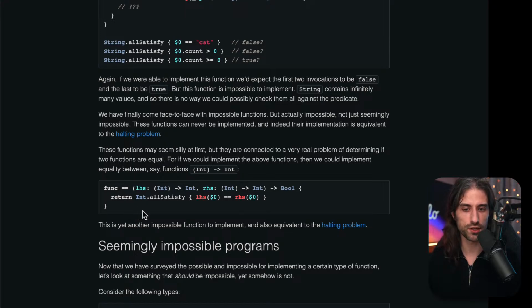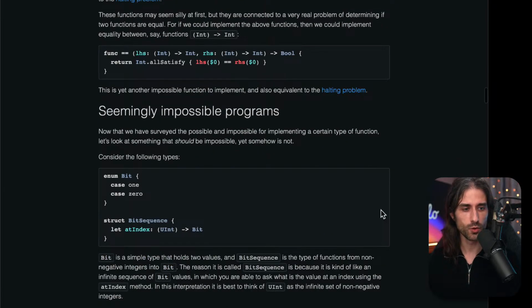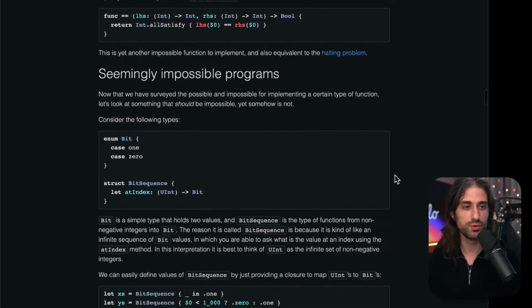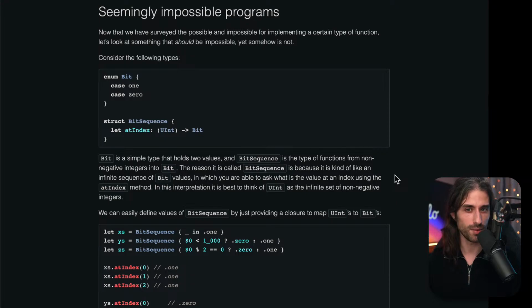And you would implement it quite naturally by doing int all satisfy, that when calling the function on the left-hand side with an integer, you do get the same result as when calling the function on the right-hand side with that same integer. This is yet another impossible function to implement, and also equivalent to the halting problem. So we've seen possible programs, we've seen impossible programs. Now let's go into the meat of the article, which is seemingly impossible programs.